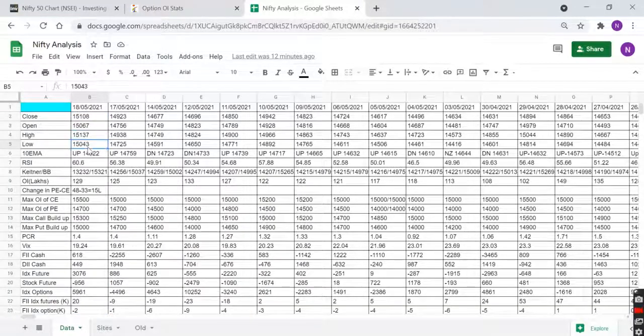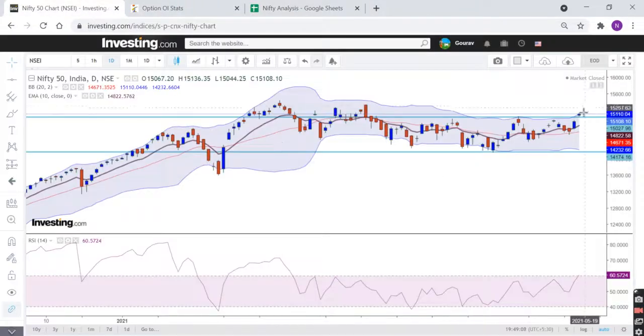Open, high, low, close, I'm just skipping. Trend is up. Now the market is above this 10 EMA. RSI is now above 60, which is again good. Now Keltner, yeah. I'm not taking the Bollinger Band high over here, I'm taking the Keltner. What is happening now?